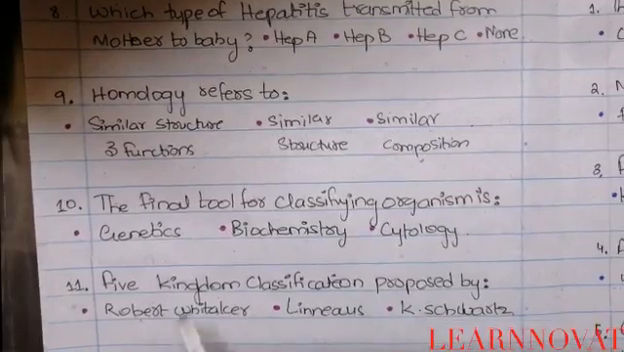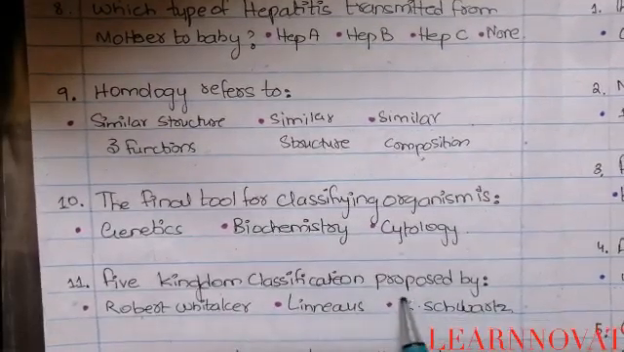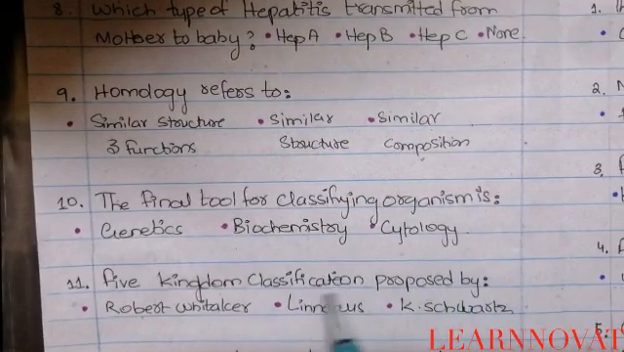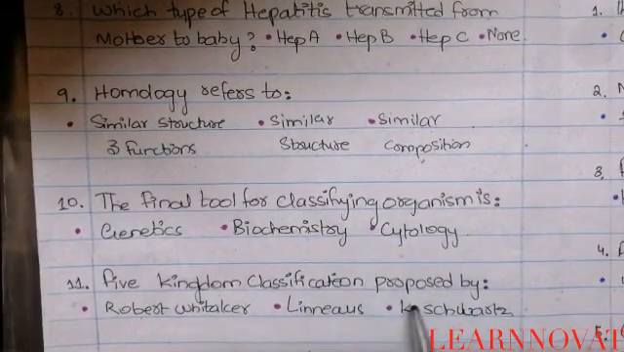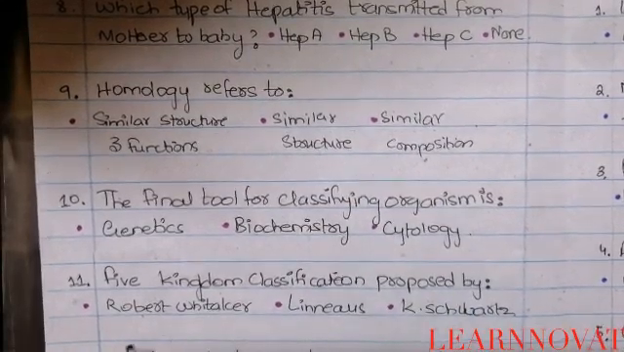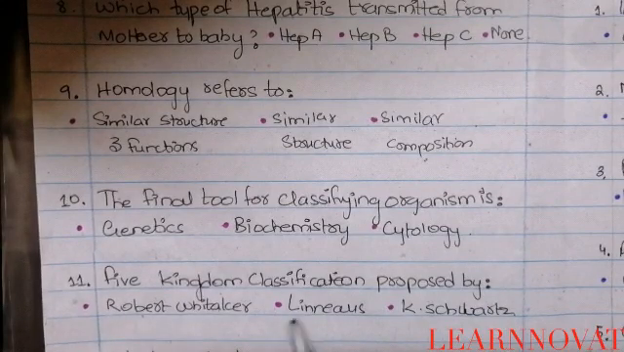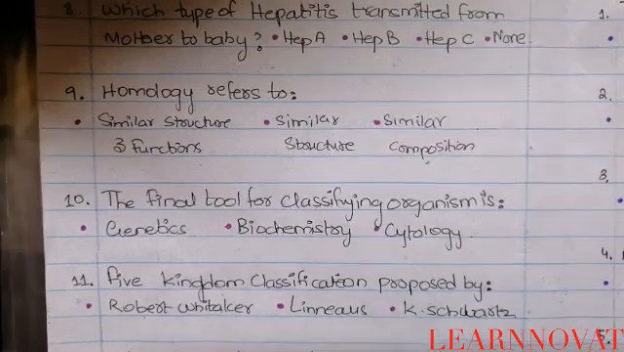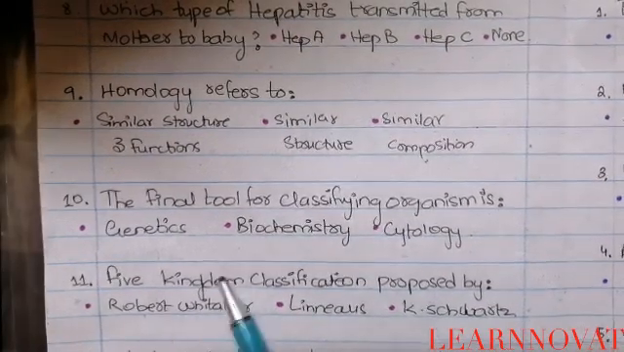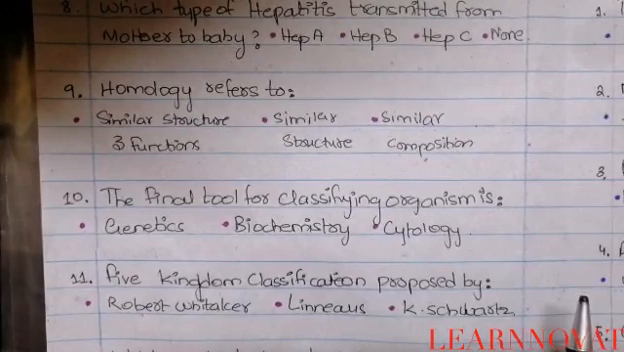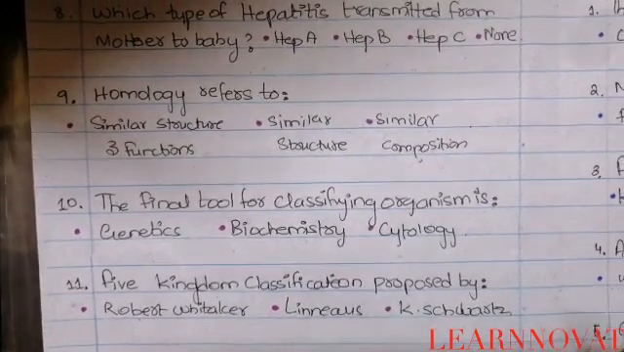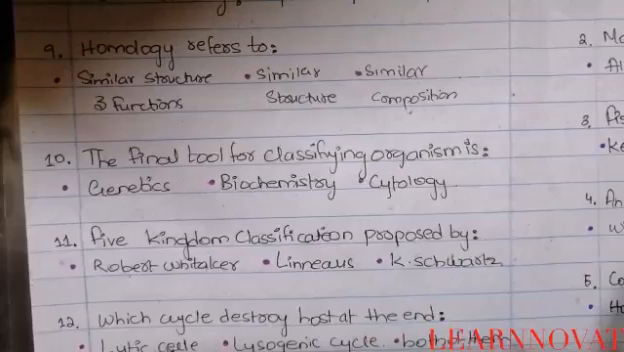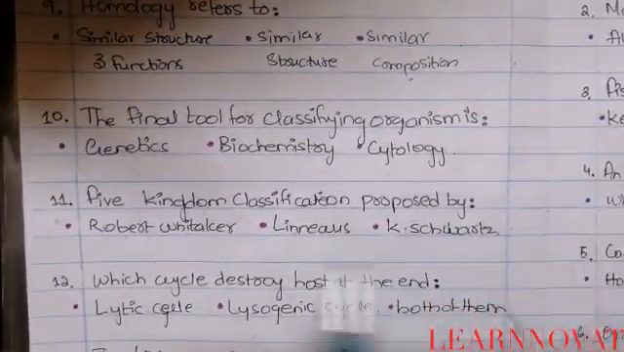Question number 11 says 5 kingdom classification was proposed by which scientist? They are asking the name of the scientist. So again it is a learned by heart question. Option number A says Robert Pythagoras, option number B says Linnaeus and option number C says Scavish. So option number A is correct, that is Robert Pythagoras proposed the 5 kingdom classification. These are also points you have to remember because they come in the MCQs very frequently.